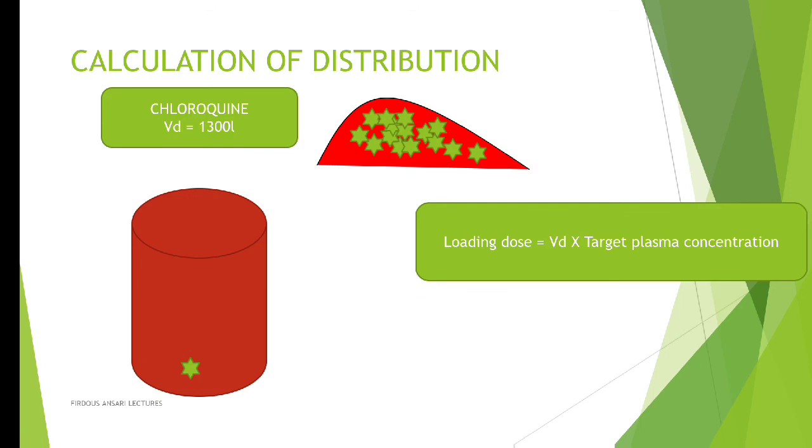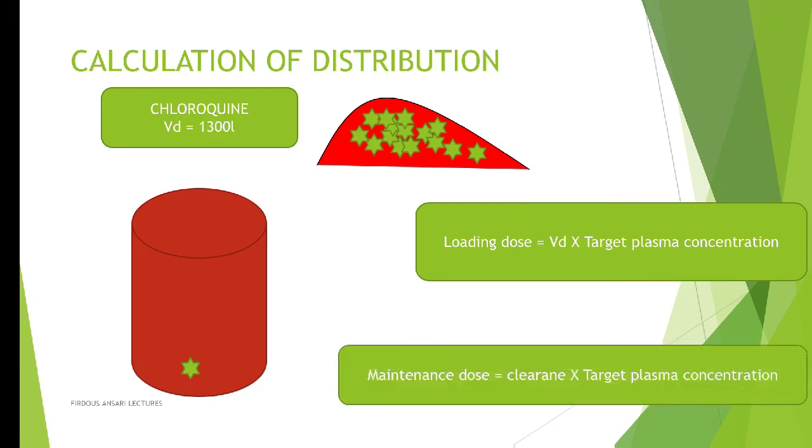Now the 100 molecules which were left for acting on the RBCs may also undergo metabolism. Suppose 50% has undergone metabolism and only 50 molecules of the chloroquine is now left in the RBCs. But for action we require 100 molecules, and for this reason we need to maintain the 100 molecules of chloroquine in the RBCs. So for maintaining that, we need to give the maintenance dose. The maintenance dose is calculated by the formula: maintenance dose equals clearance times target plasma concentration.